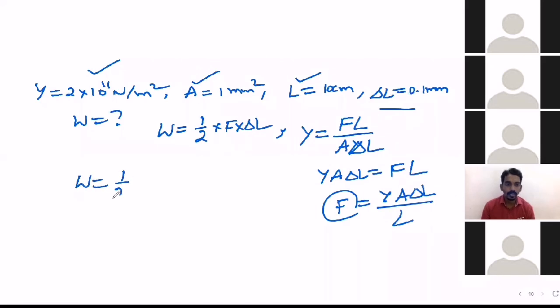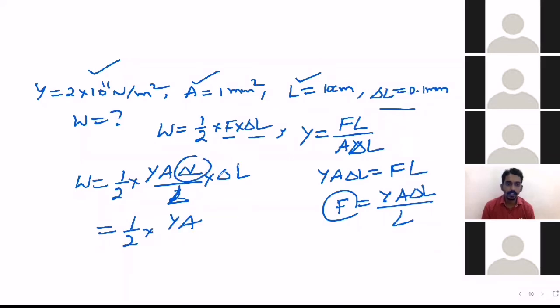That's why work done is half into F delta L. But F is not given. So in place of F I am substituting YA delta L by L, times delta L. So it will become half into YA, delta L whole square, divided by length.